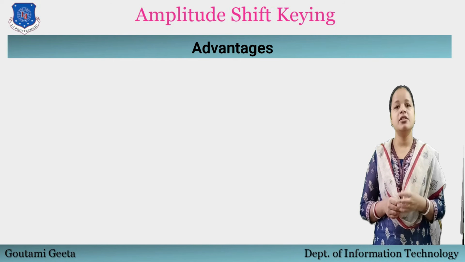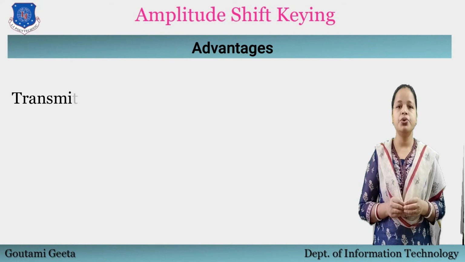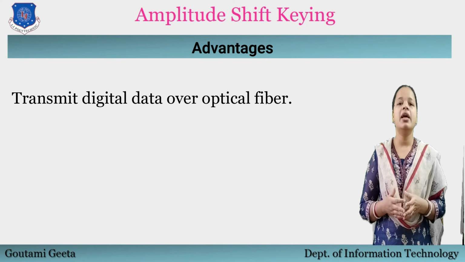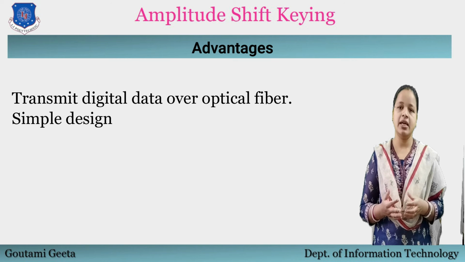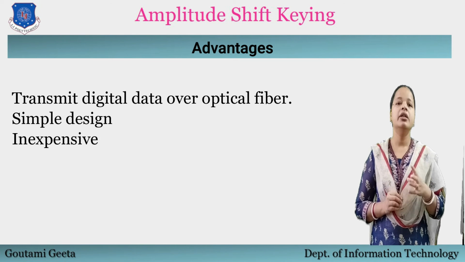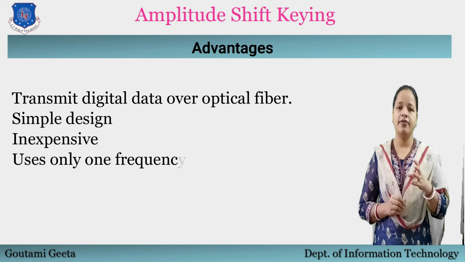Now, advantages of amplitude shift keying. It can be used to transmit digital data over optical fiber. The receiver and transmitter have a simple design, which also makes it comparatively inexpensive. It uses only one frequency signal, unlike FSK.